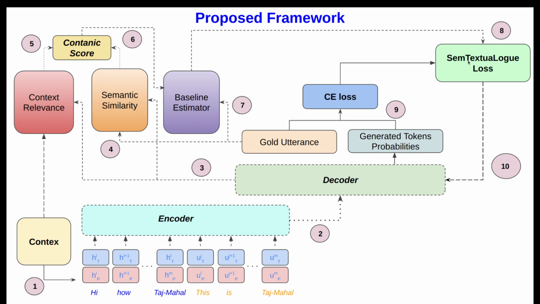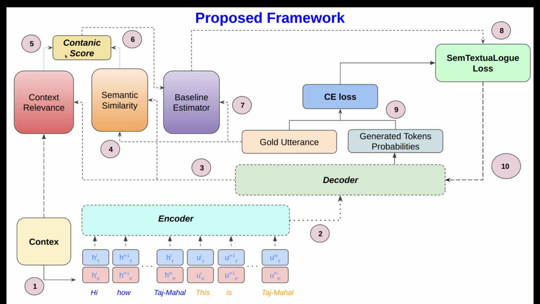Now let's see how this is calculated. Let's say we pass this context to the decoder and decode a response. We pass that response to the context relevance module, which takes the generated sentence as well as the ground context and sees how relevant the generated response is. Similarly, the generated sentence is checked against the goal sentence for how semantically close they are.